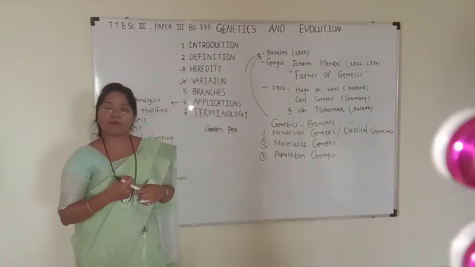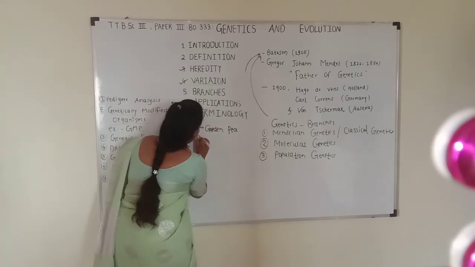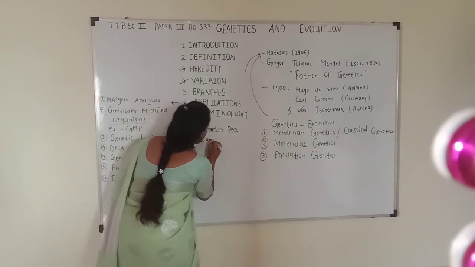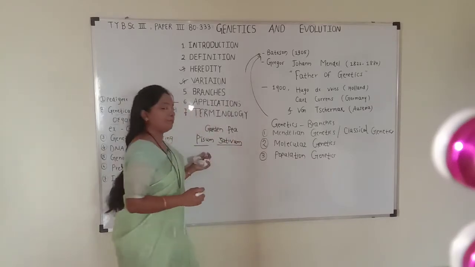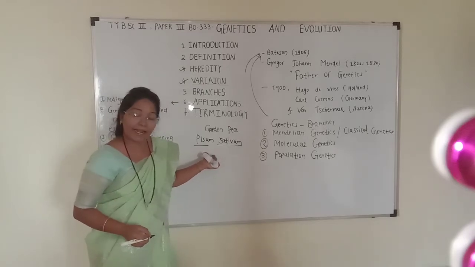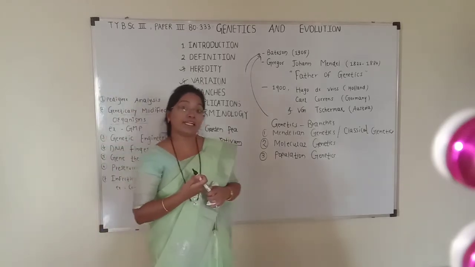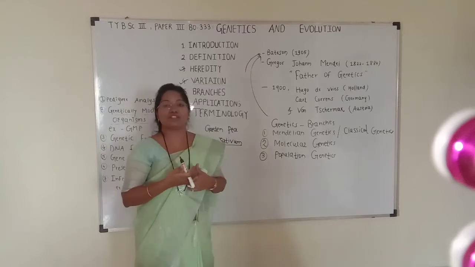The scientific name of garden pea plant is Pisum sativum.